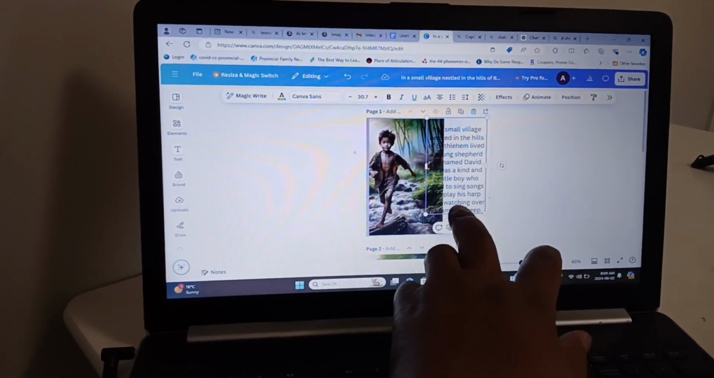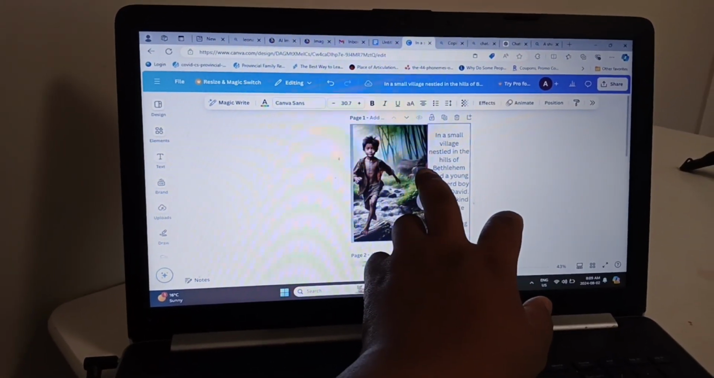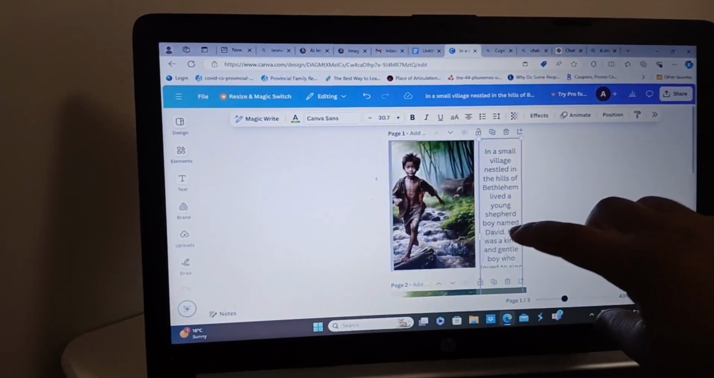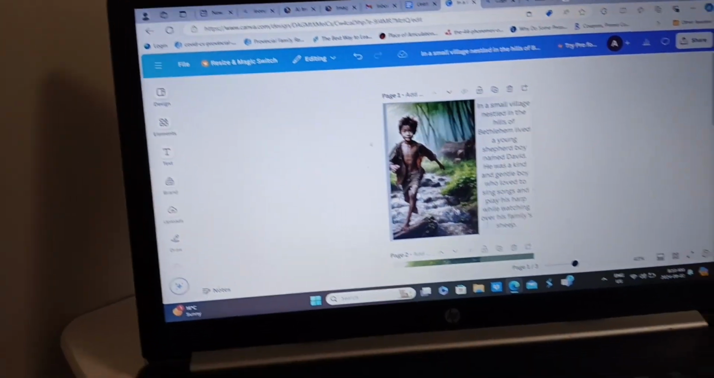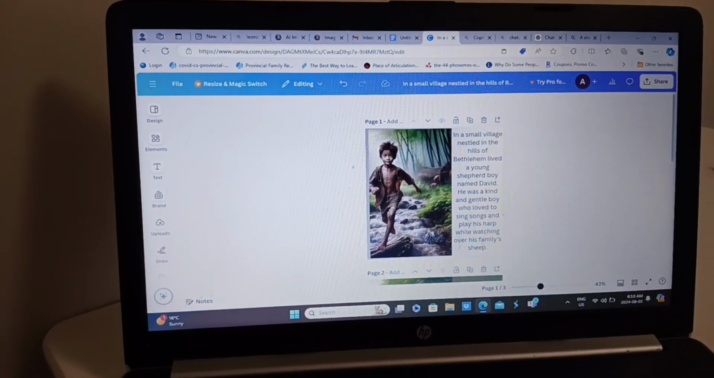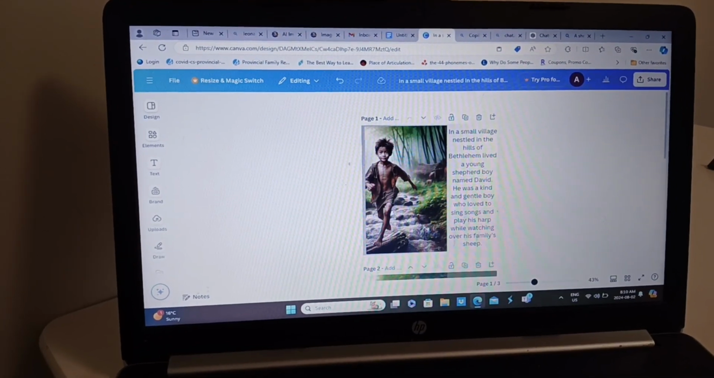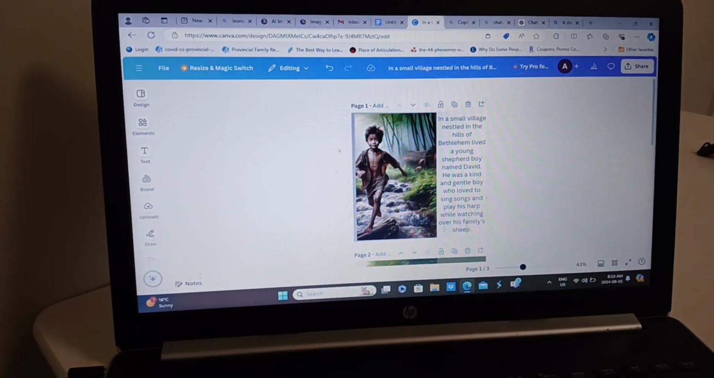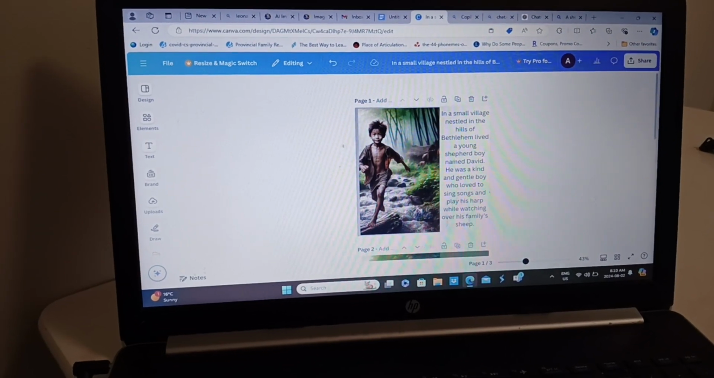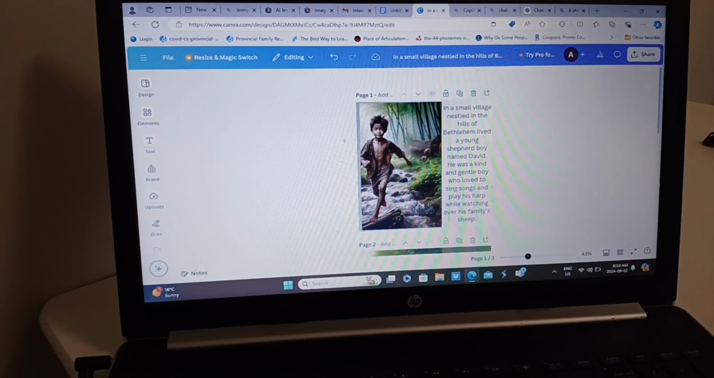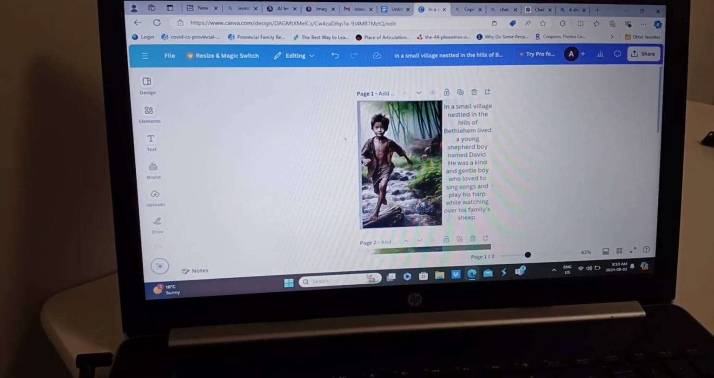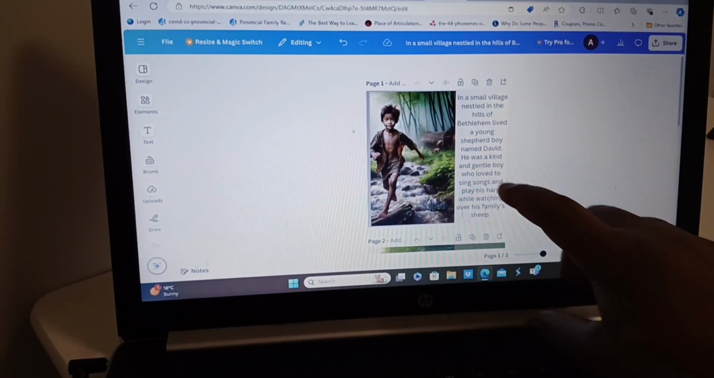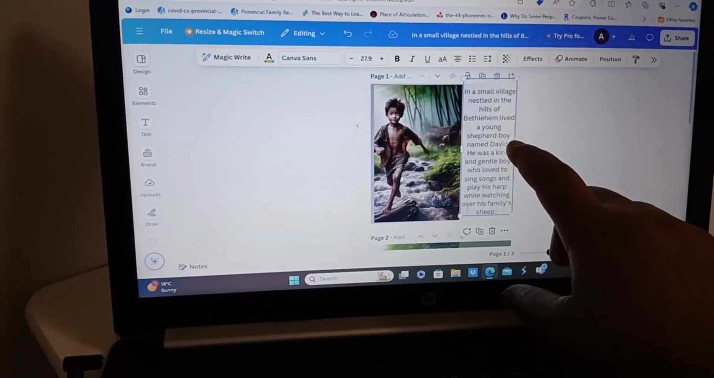Let's adjust the text a little. In a small village nestled in the hills of Bethlehem lived a young shepherd boy named David. He was kind and gentle. He loved to sing a song and play his harp while watching over his family's sheep. So we can set this, reduce it a little.